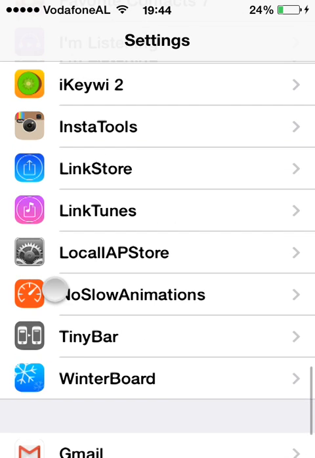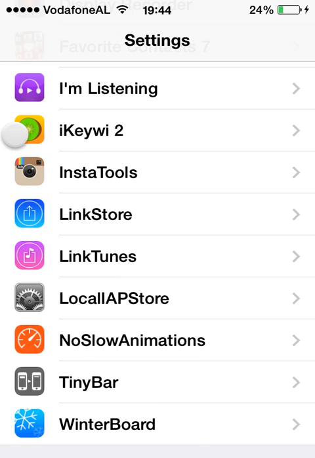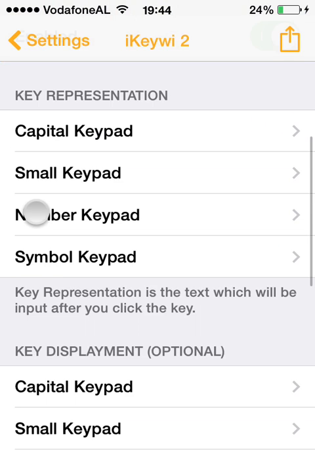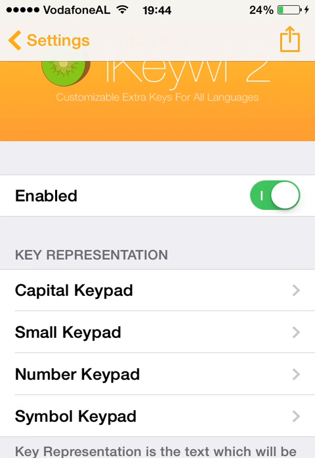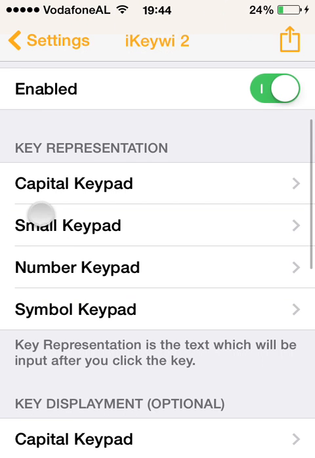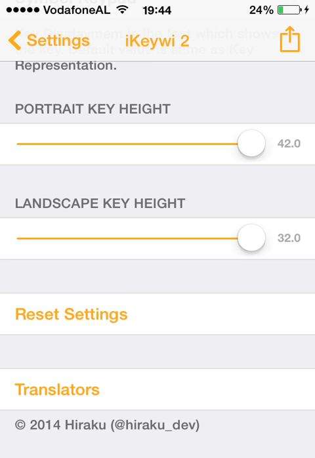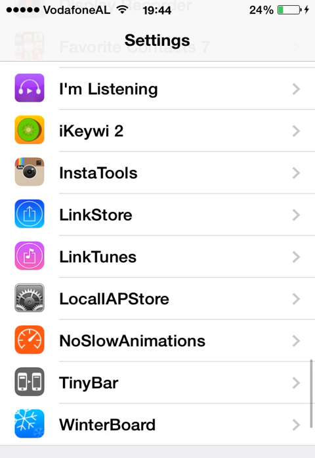It's IKV2. It's for every iOS, and it customizes your keyboard. Here you customize and make the buttons larger, in landscape and portrait mode.